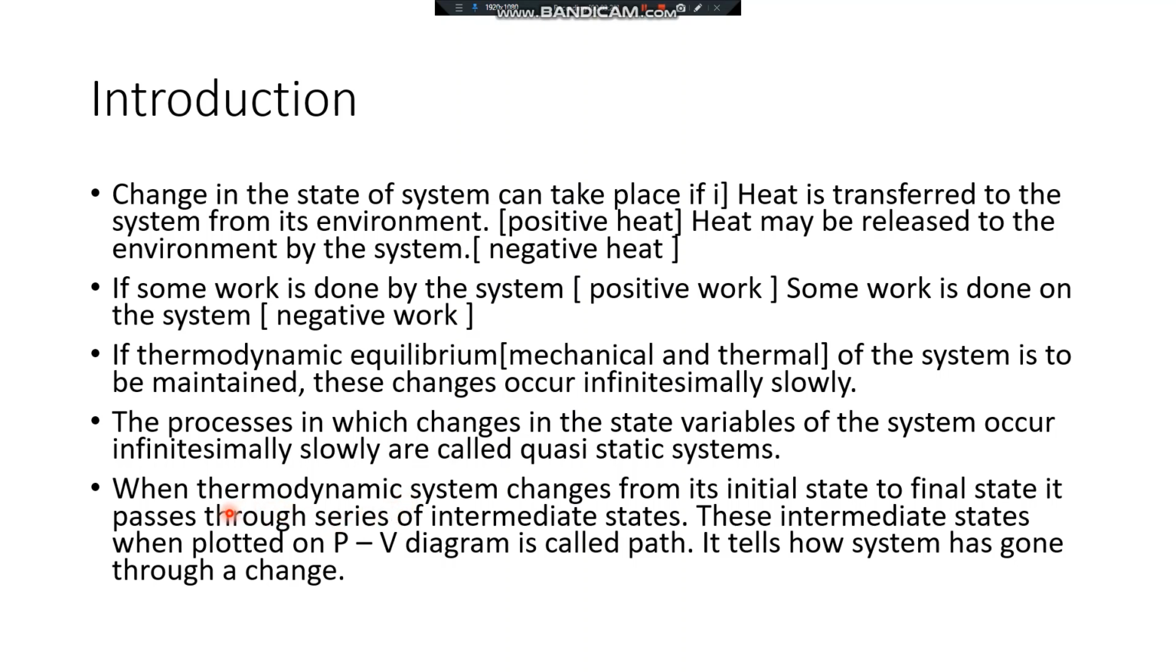Now, when the thermodynamic system changes from its initial state to its final state, the change is not taking place suddenly. It is taking place slowly, through a series of intermediate states. When these intermediate states are plotted on a PV diagram, it is called a path. This path will tell us how the system has gone through a change.